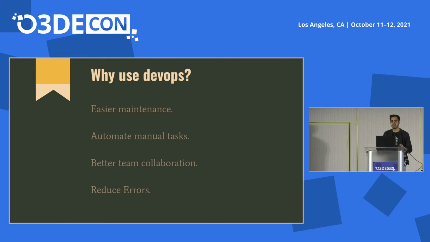You save a lot of time in the long run, and you can automate lots of manual tasks like your build, test, and deployment, or even patch notes or updating your websites. Everything can be automated. It allows for better team collaboration and reduces conflicts, and also reduces the errors. More moving parts are automated, so there are fewer chances of errors.